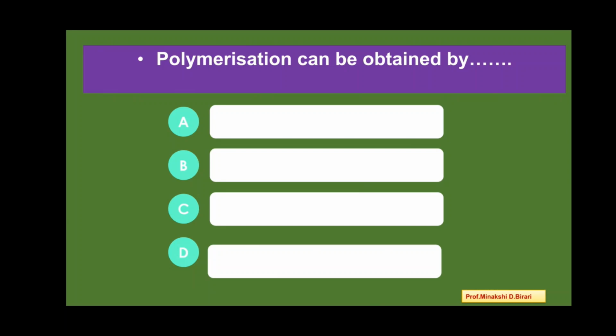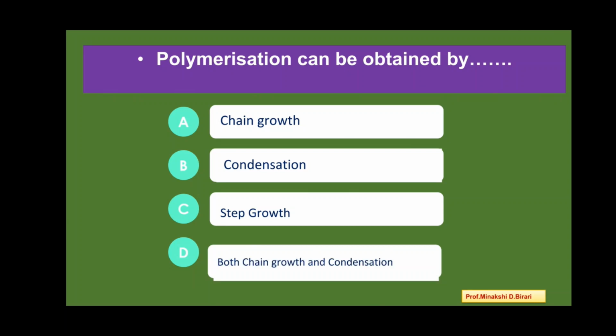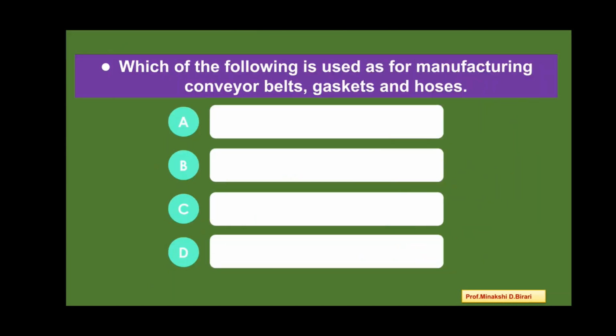Next question. Polymerization can be obtained by option A, chain growth, option B, condensation, option C, step growth, option D, both chain growth and condensation. So what is correct answer? Both chain growth and condensation. Polymerization can be obtained by both methods.